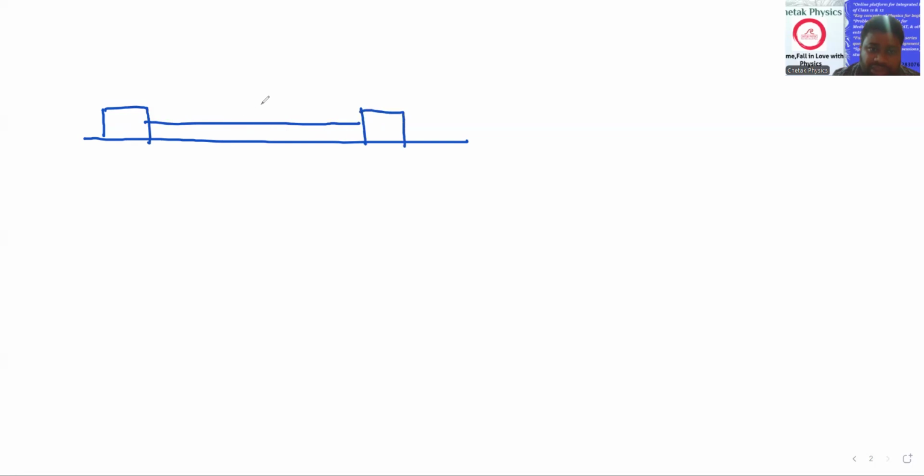This is displacement S, but the force is acting like this. This angle is theta. We can resolve the force into two components: F cos theta and F sin theta.